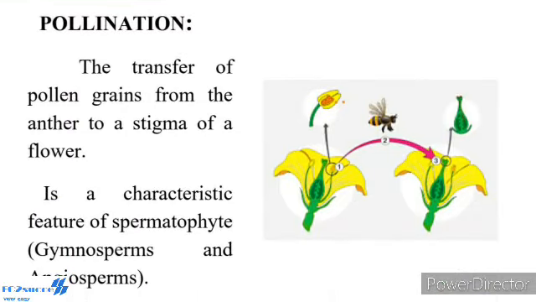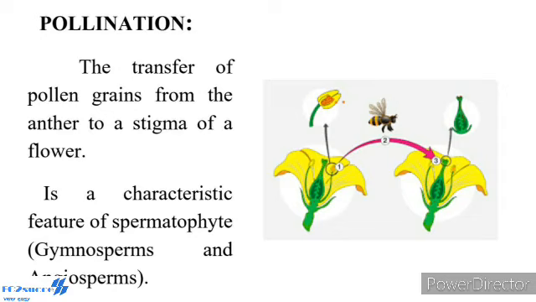The pollen grains produced in the anther will germinate only when they reach the stigma of the pistil. The reproductive organs, the stamens and pistil of the flower, are spatially separated, so a mechanism is essential for pollen grains to reach the stigma. This process of transfer of pollen grains from the anther to the stigma of a flower is called pollination.